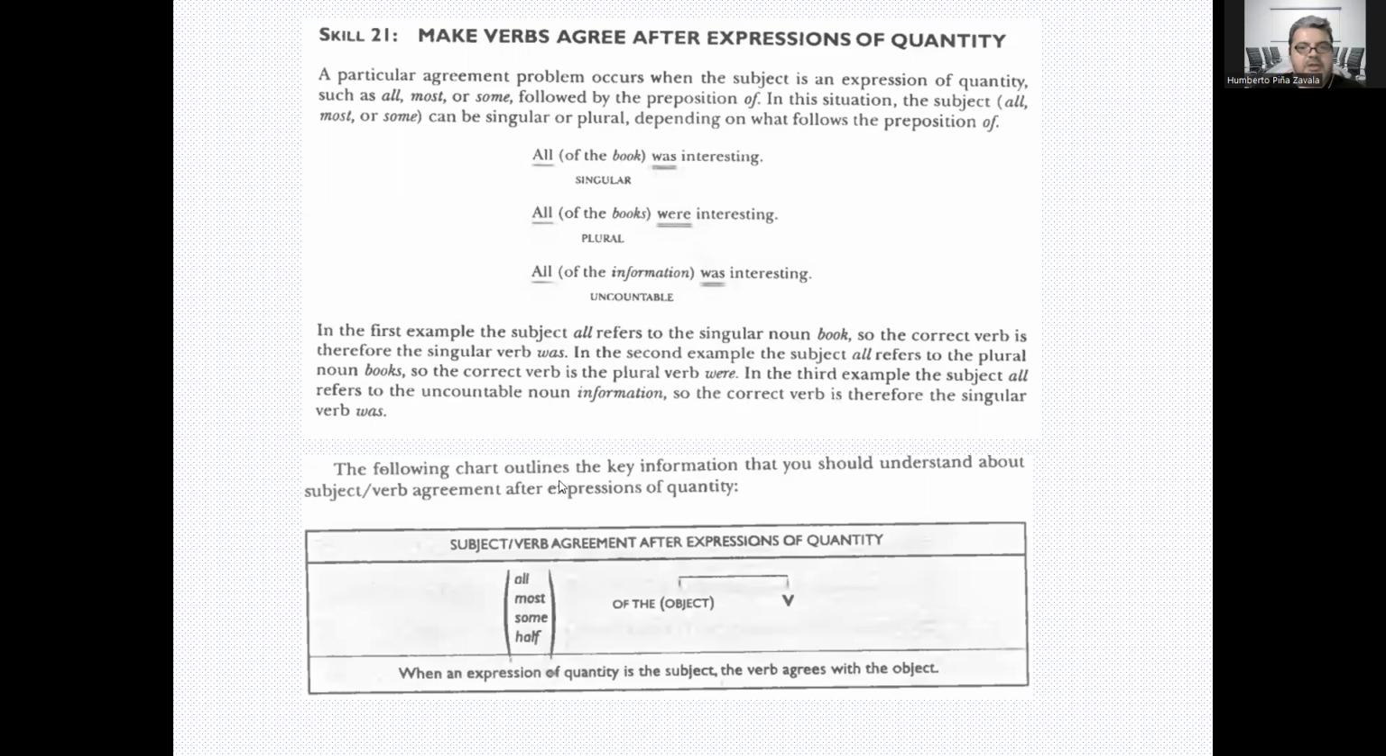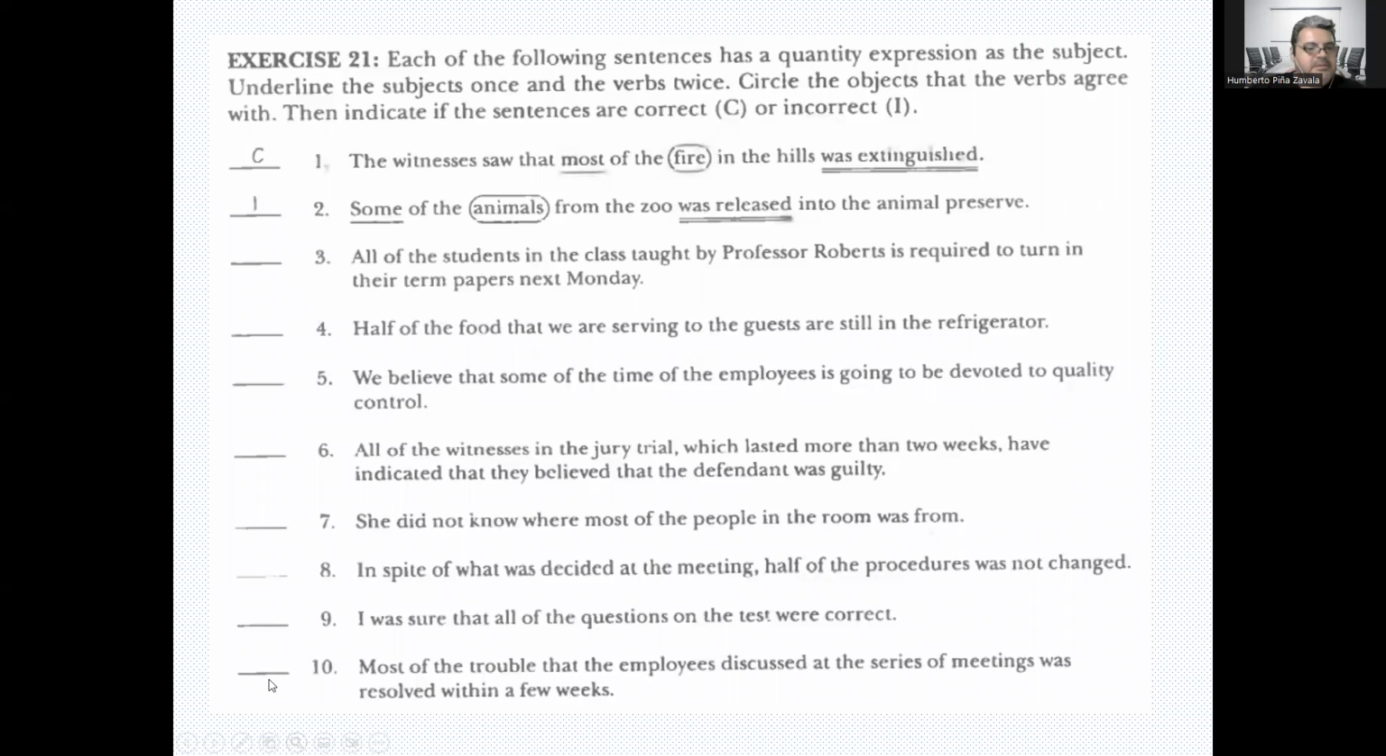All right. So here we got a chart which outlines the key information that you should understand about subject verb agreement after expressions of quantity. We got all, most, some, half, of, the, and then whatever we're talking about: book, books, information. Based on that, we're going to choose the correct form of the verb. So when an expression of quantity is the subject, the verb agrees with the object. Book is singular, books is plural, the information is not countable. Okay, so let's do the exercise.